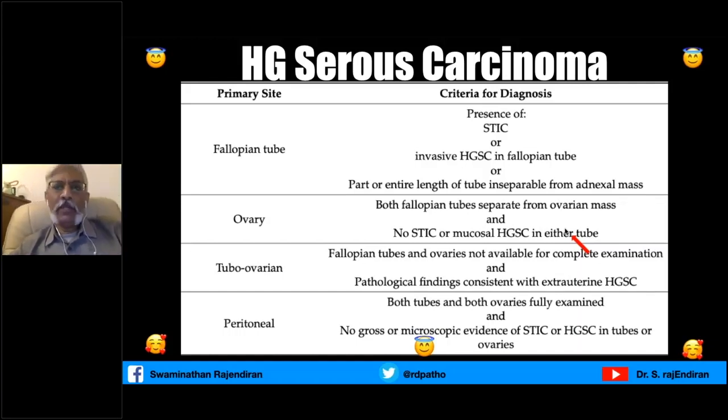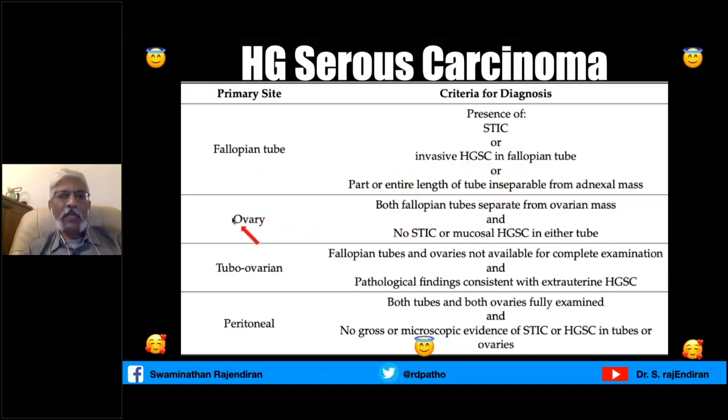If you want to say this is arising from the fallopian tube, there should be STIC or invasive high-grade serous carcinoma in the fallopian tube, or part of the entire length of the tube is inseparable from the ovarian mass, where you cannot differentiate whether it is arising from the tube or ovary. Normal tubes are not seen.